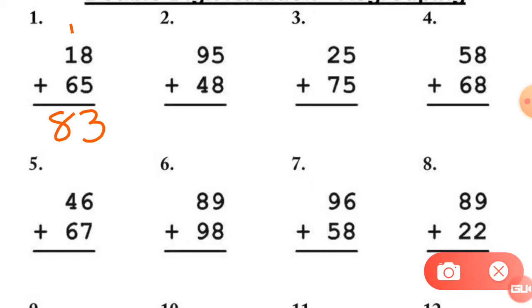Now number 2. 5 plus 8. So how much is it? 5 plus 8: 9, 10, 11, 12, 13. Again 5 plus 8 is equal to 13. So 3 is at the ones value and 1 will go as a carry forwarded. Now here 9 plus 1 is equal to 10 and plus 4.